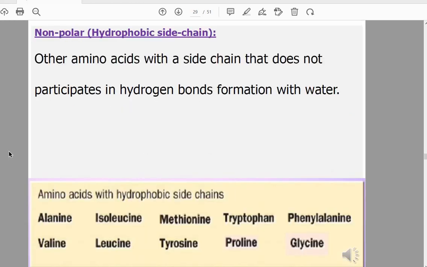The hydrophobic non-polar amino acids are the rest of the amino acids, which can't form hydrogen bonds or participate in the formation of hydrogen bonds with water. They are the rest of the amino acids: alanine, isoleucine, methionine, tryptophan, phenylalanine, valine, leucine, tyrosine, proline, and glycine.